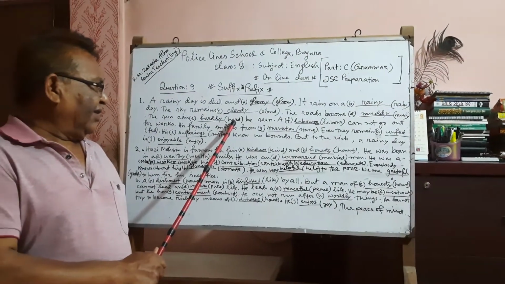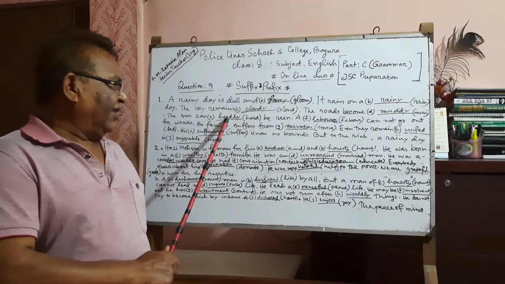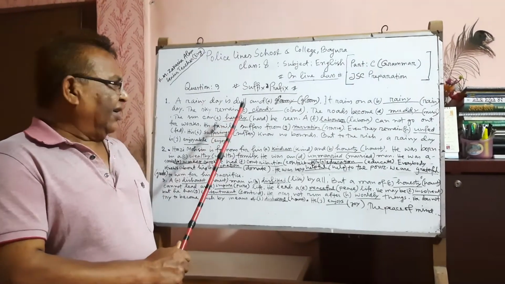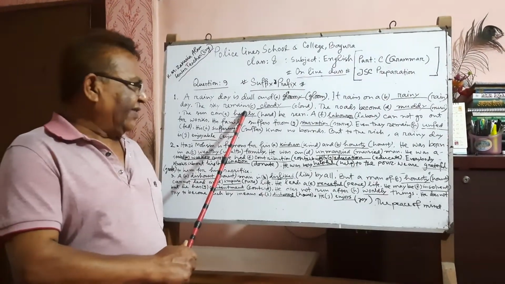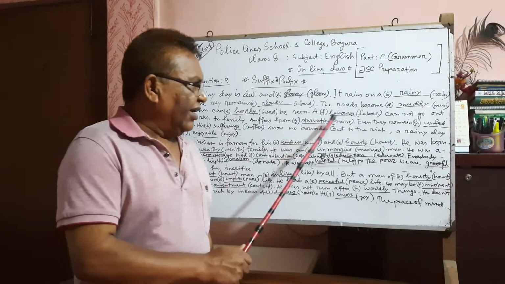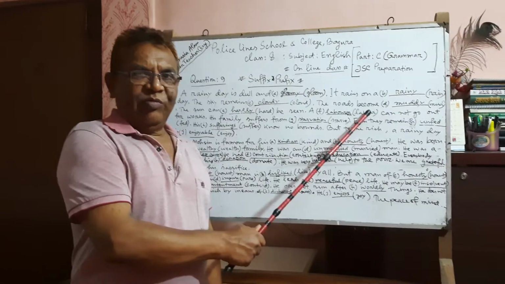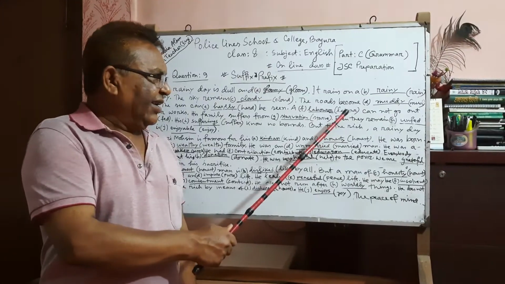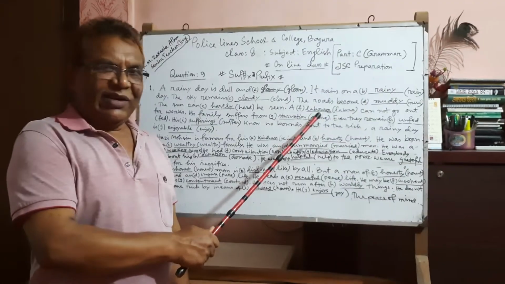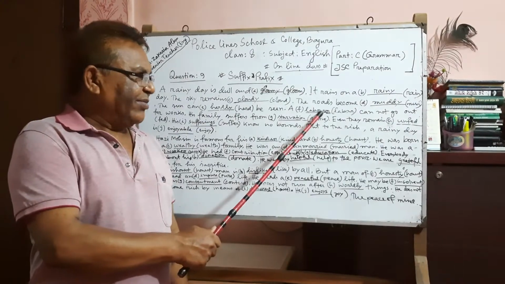It is hardly. Here hardly is the suffix. A labor, root word. By adding er, labor has become laborer as a suffix.